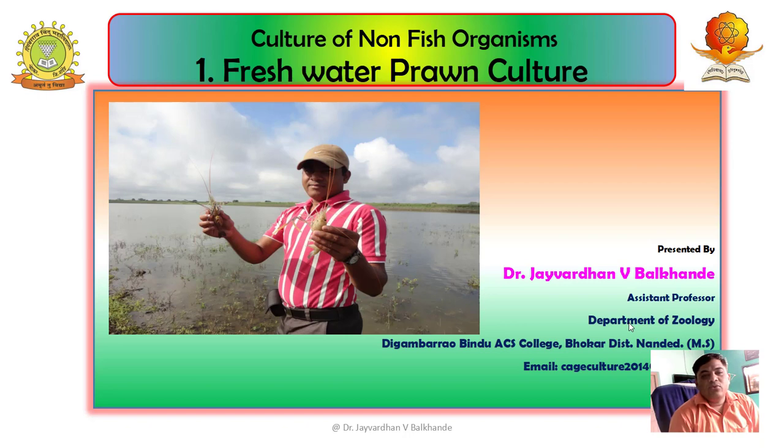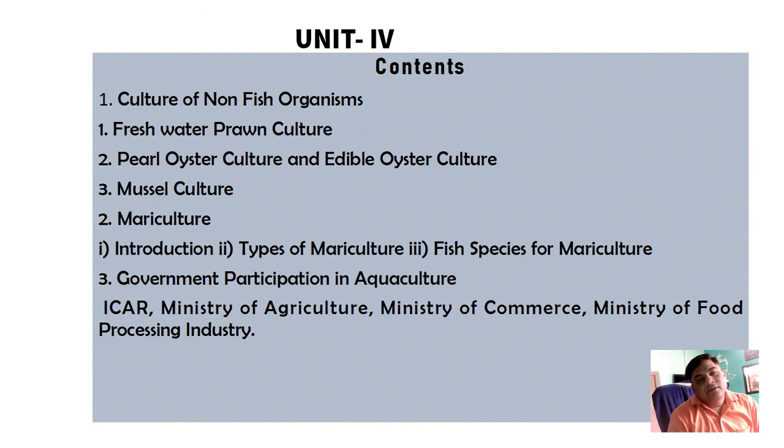Today, we are going to start the next unit of the paper called Aquaculture for semester 6. We have already discussed the 3 units, and today we are going to start the 4th unit of this paper. The contents of the unit are the culture of non-fish organisms, including freshwater prawn culture, pearl oyster culture, edible oyster culture, and mussel culture.